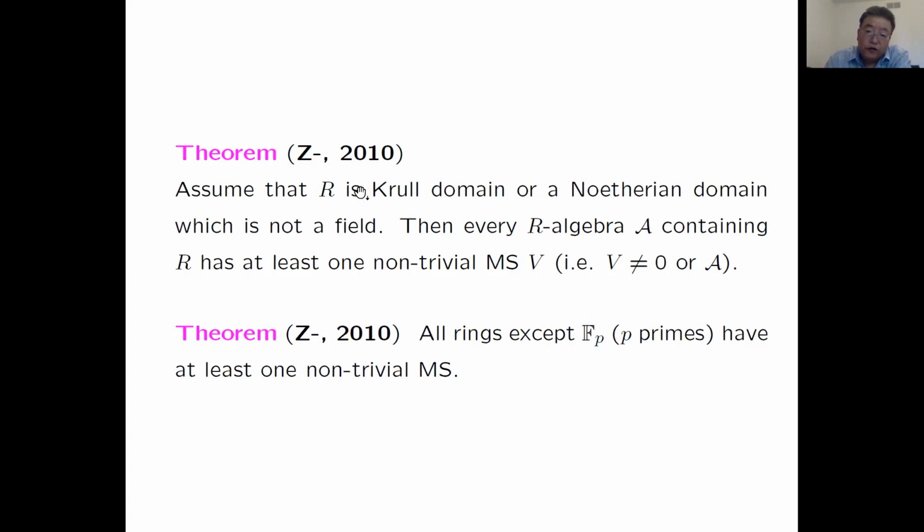For example, if we choose the base ring R to be Z, then all the rings except Fp, the finite field, have at least one non-trivial Mathieu subspace. Now, Fp has no non-trivial Mathieu subspaces simply because Fp has no non-trivial subspace. It has no non-trivial subspace. Of course, it cannot have any non-trivial Mathieu subspace.